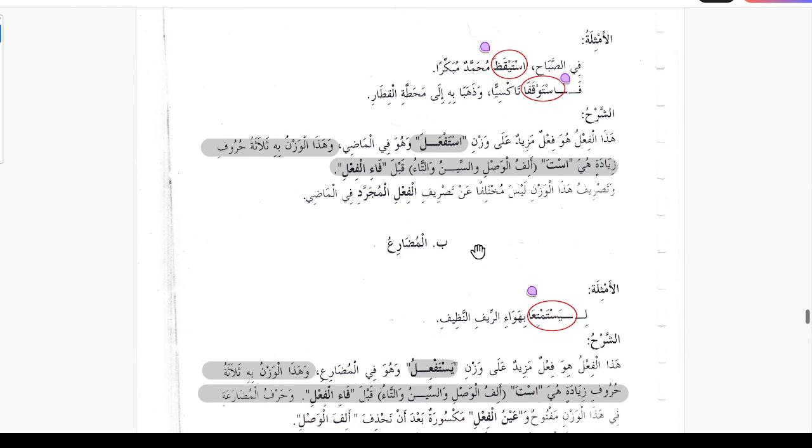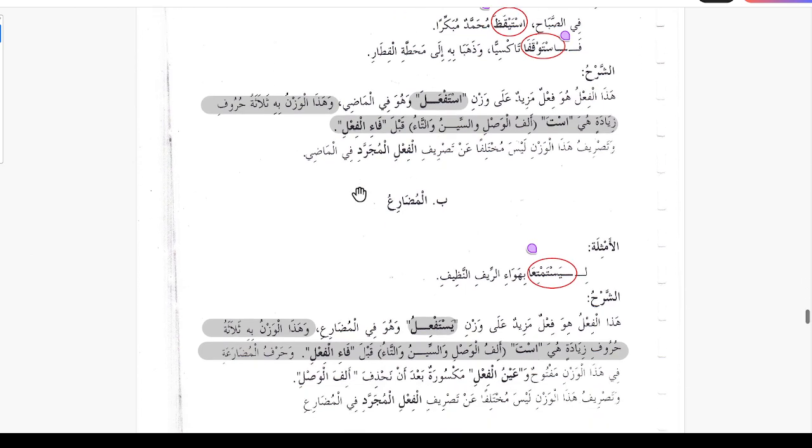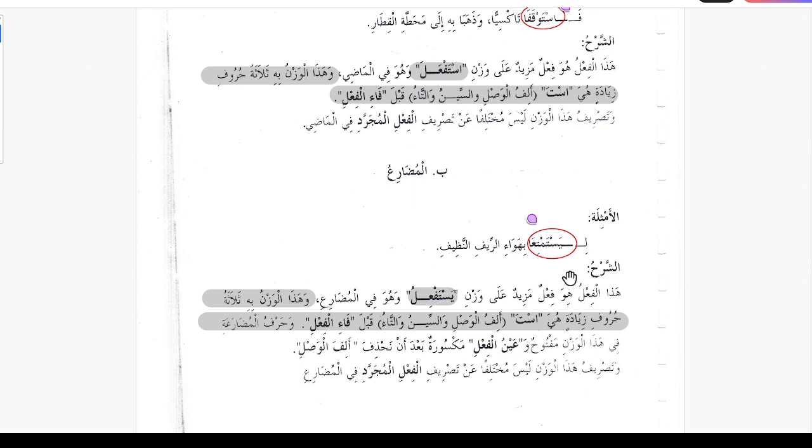So basically if you take any fe'l mujarrad fa'ala, add alif, sin and ta before it, and it becomes this group istaf'ala. Aliful wasli, alif of wasl, wa sinu, the sin, wa tau, the ta, qabla fa'al fe'li, before the fa of the verb. Wa tasrifu hazal wazni laysa mukhtalifan an tasrifil fe'lil mujarrad fil madi, and the conjugation is the same as the fe'l mujarrad.